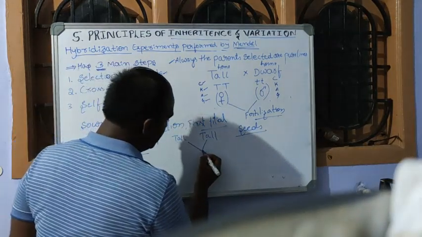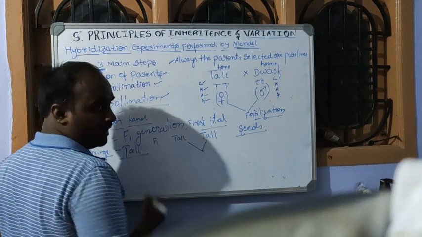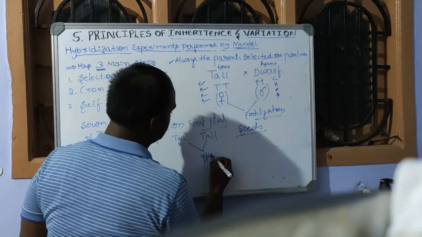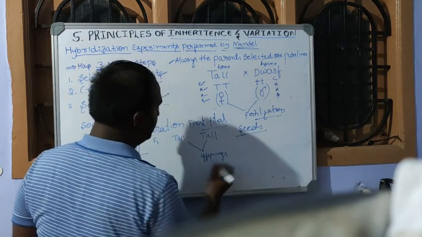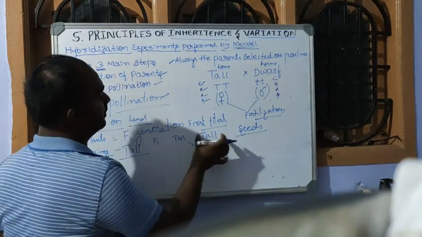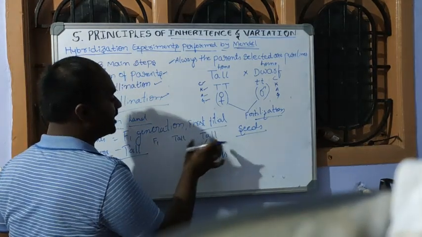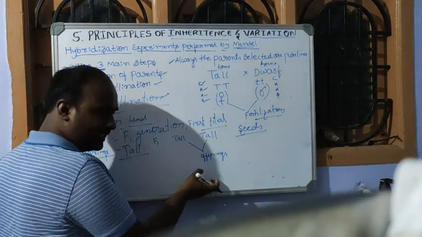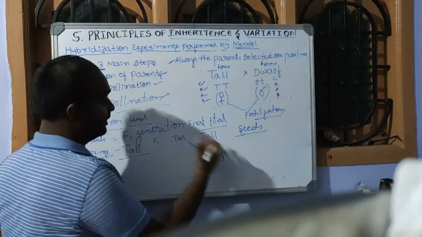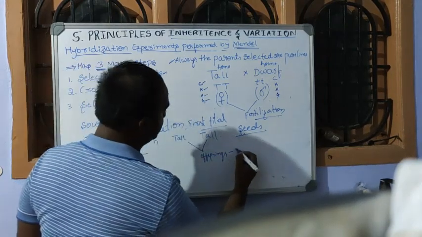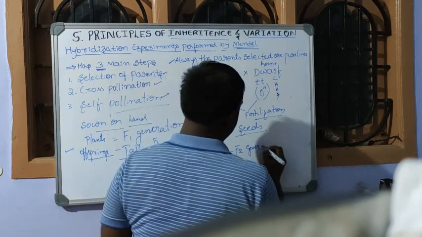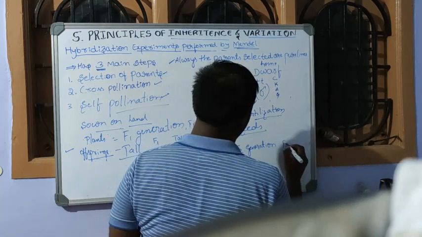Because the plant is bisexual, after crossing these two plants, he gets seeds, and those seeds are once again sown in agricultural land, and then he gets offsprings. Those offsprings he called the F2 generation, that is second filial generation.